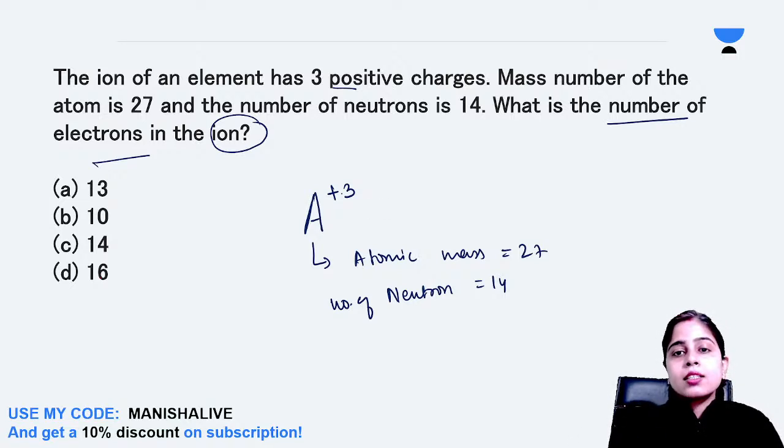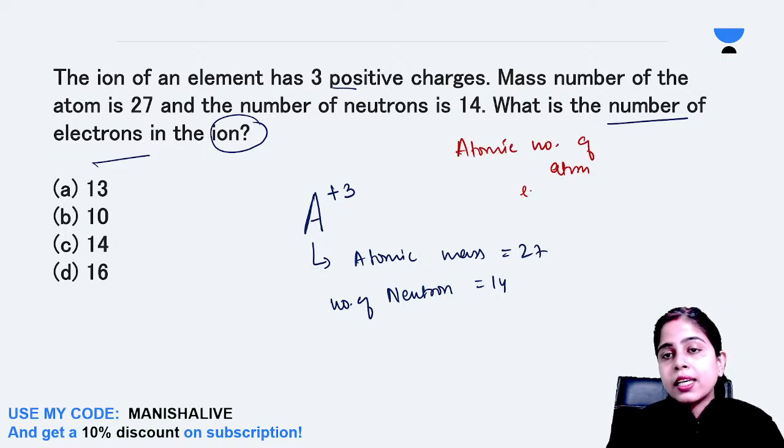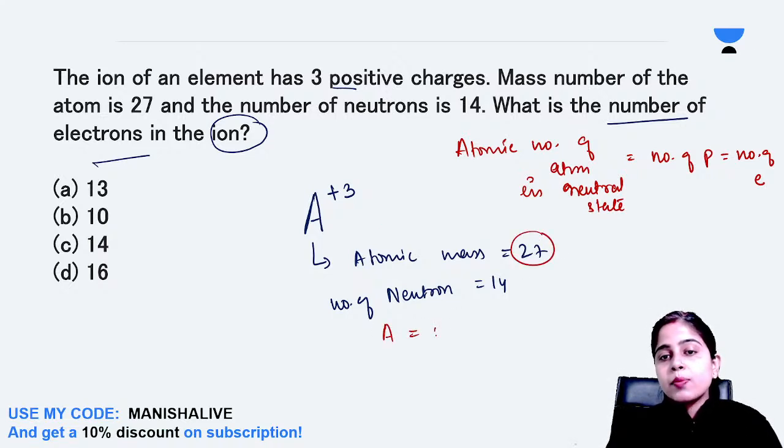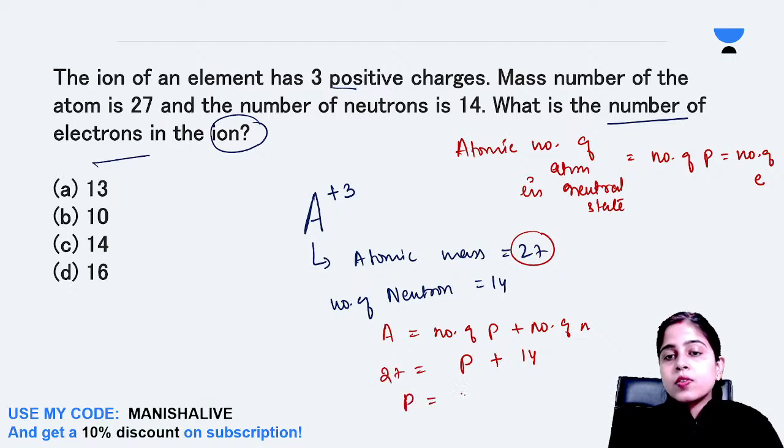Okay, so I am going to tell you the answer. See, atomic number of an atom in neutral state is equal to the number of protons, which is equal to the number of electrons. Now, here it is given atomic mass is 27. What is atomic mass? Number of protons plus number of neutrons. Number of protons we don't know. Number of neutrons is 14 and atomic mass is 27. So protons will be 27 minus 14, that is 13 protons.